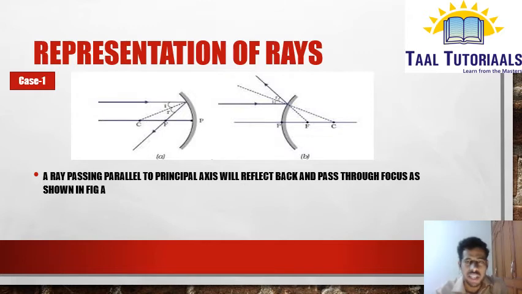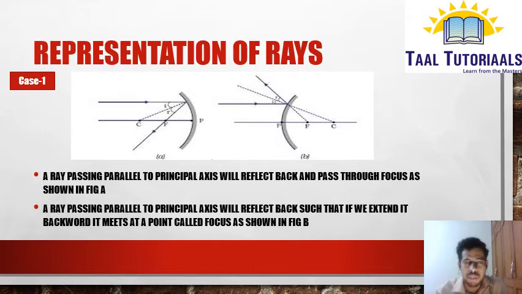Even in the second diagram it is the same thing, but here you can observe that a ray passing parallel to the principal axis will reflect back in such a way that if we extend it back, it will meet at a point called the focus. You can observe one more dotted line here through C, which is called the normal. It is called normal because it forms a 90-degree angle at the point of joining. From C to wherever it is joining, it forms 90 degrees. All the radii of a circle form 90 degrees with the circumference. I think you know this concept from your maths knowledge. So that is it.